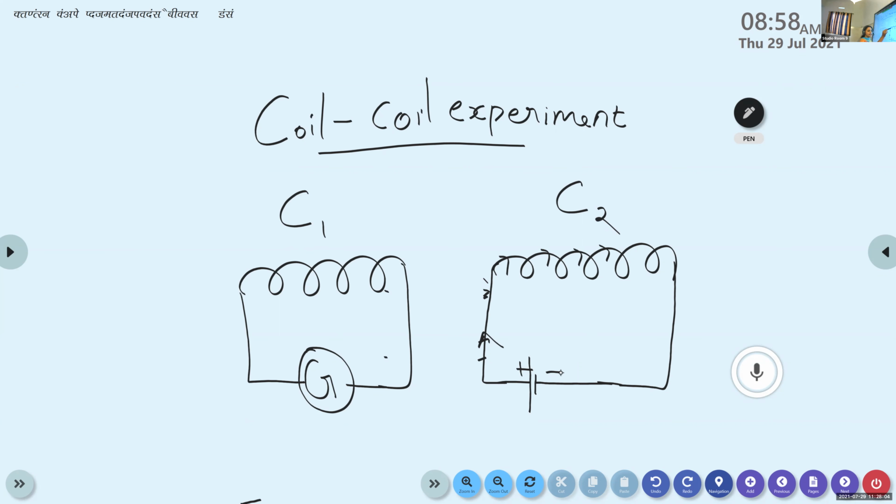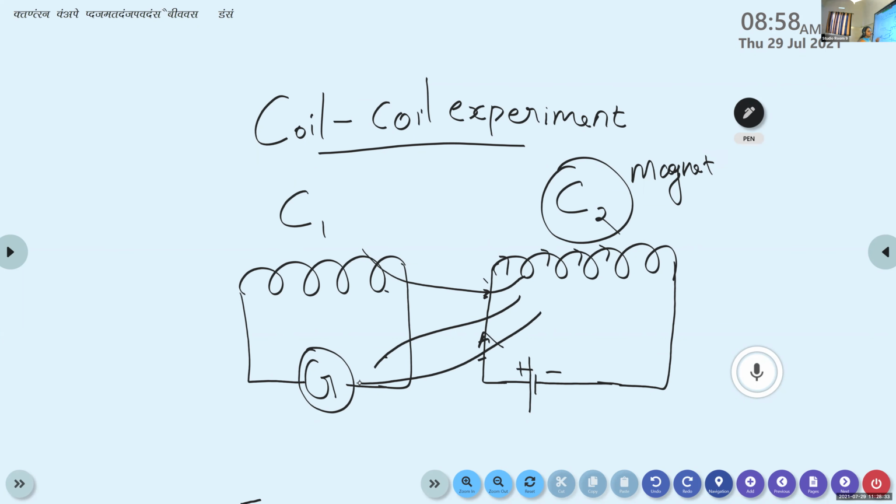Then what happens? The magnetic field lines from the coil C2 enter into the coil C1, because C2 behaves like a magnet, and every magnet possesses its own magnetic field lines. So whenever we bring coil C2 near the coil C1, the maximum number of magnetic field lines enters into the coil C1. Then what happens to the magnetic flux associated with the coil?